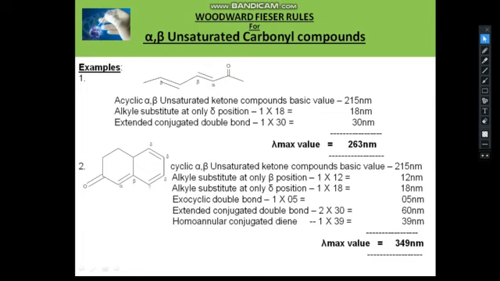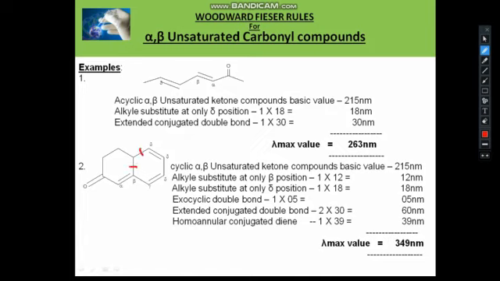Next we take the increments, that is the alkyl substituents at the beta position and the delta positions. Two positions have alkyl substituents, this beta position and this beta position. Like this we can write: this is beta, this is beta.